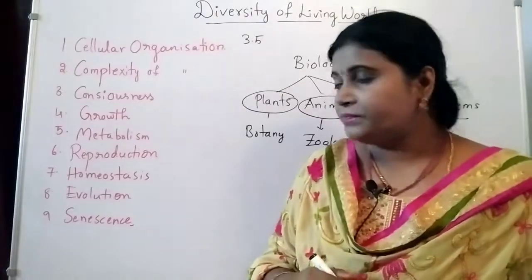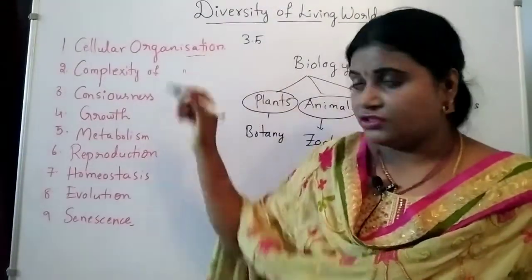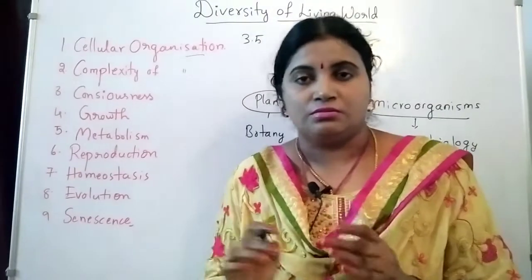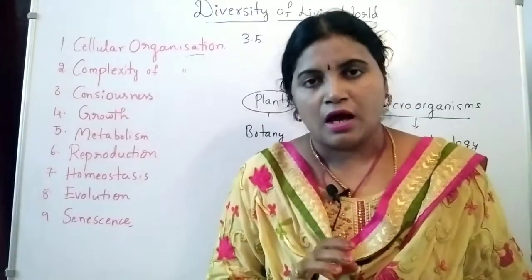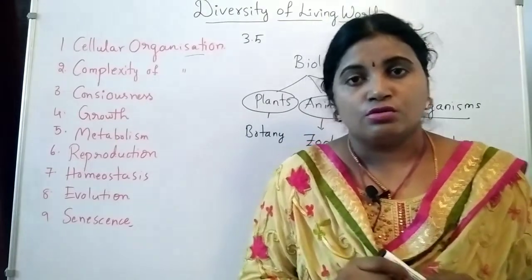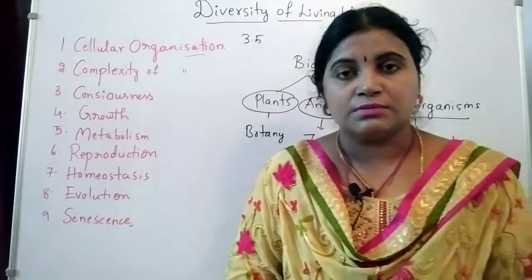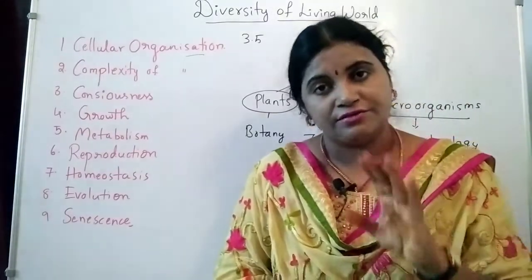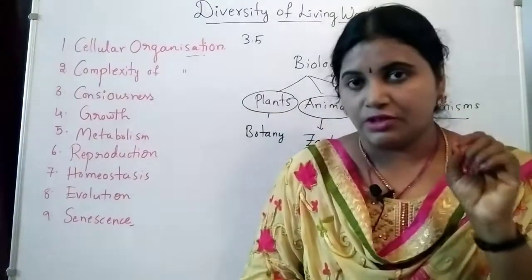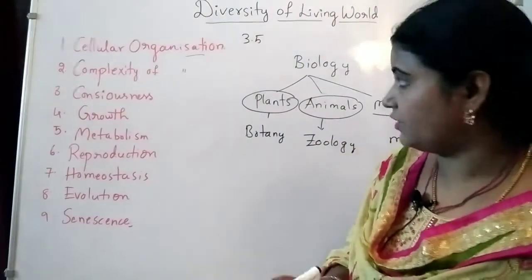Cellular organization. Cellular organization means all the organisms have to be made up of cells. So that's why cell is also known as the basic unit of life, the structural and functional unit of life. What is the basic unit of life?